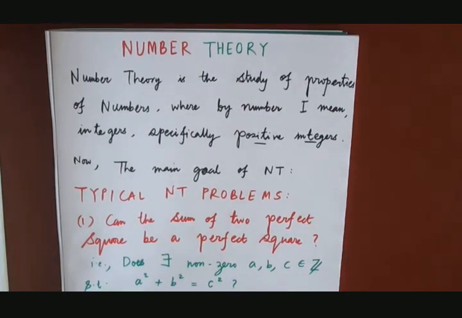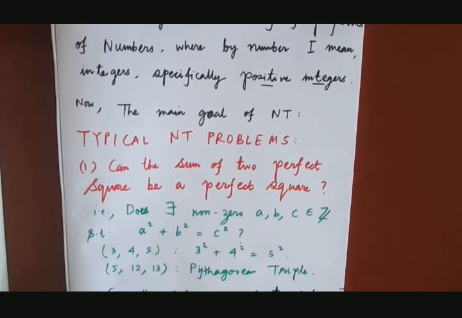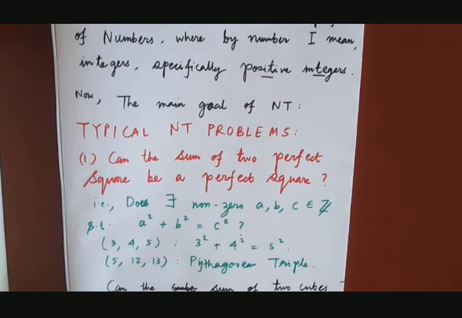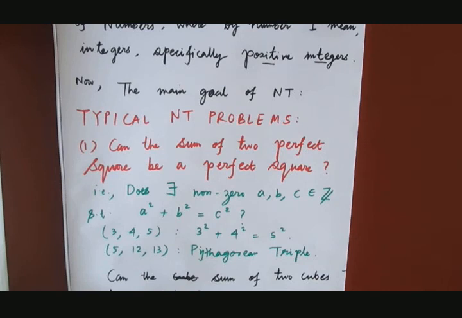Now let me ask you another thing. Let me extend this. Here I was talking about perfect squares. Now I'm talking about: can the sum of two cubes be a cube? This is another question. That is, does there exist non-zero a, b, c over Z such that a cube plus b cube equals c cube?